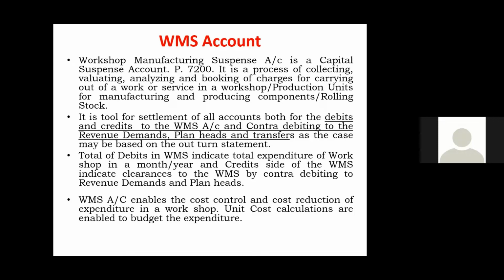WMS account is under one plan head. The plan heads we have are 7100, 7200 and 7300. We call them inventories in Indian Railways, that is, stock inventories, because these suspense accounts are continuous, perennial. They will be there forever, because every year there will be a closing balance. In this closing balance, the value of the components, material or whatever work in progress will be carried forward to the next year. That's why it is a capital suspense account.